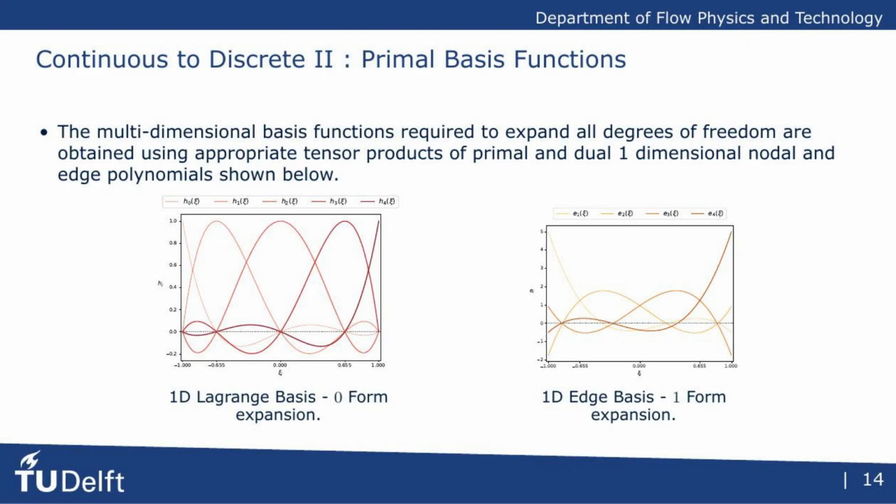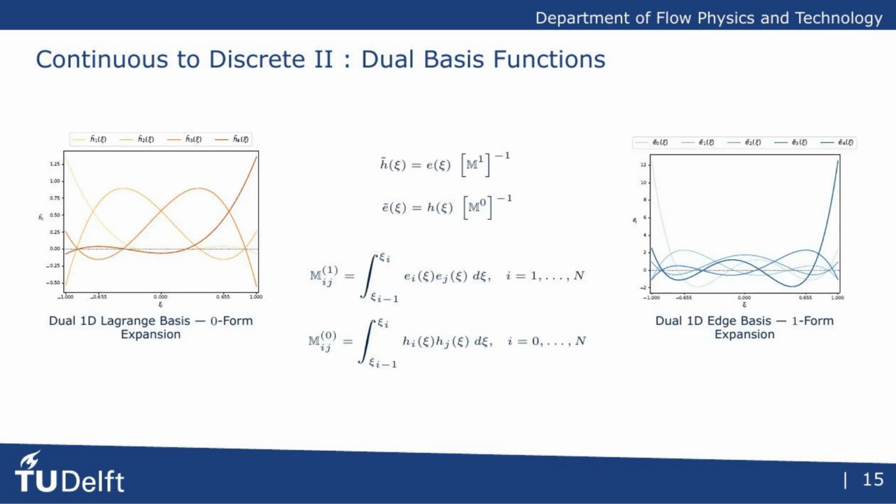We construct these multidimensional basis functions by taking tensor products of these 1D building blocks. For variables at points, we use Lagrange basis polynomials. For variables along edges, we use edge basis polynomials. This is the spectral element part of our method. Similarly, the basis functions on the dual grid are constructed to be mathematically orthogonal to the primal ones. They are not independent, but are in fact derived from the primal basis functions through a transformation involving the mass matrix, M. This matrix acts as a discrete version of the Hodge star operator from differential geometry.